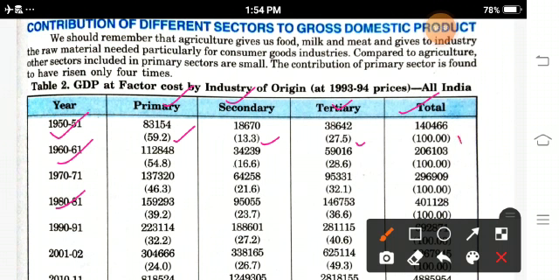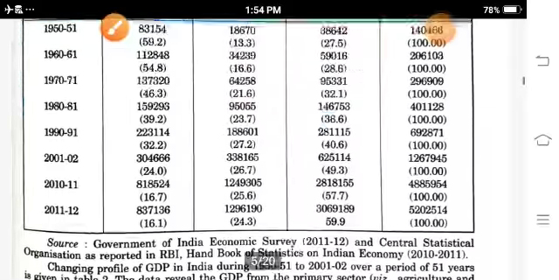So it means our total is 100. So these show what production was done in the primary, secondary and tertiary. It means that is showing India got the highest 59.2% of GDP from the agriculture sector.